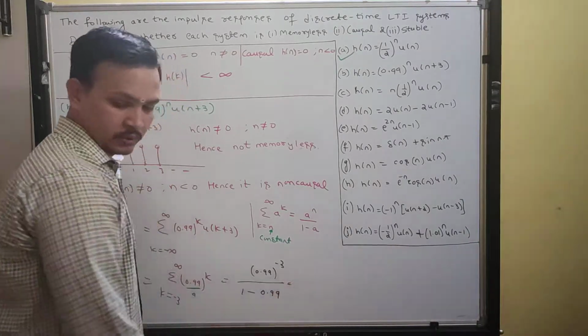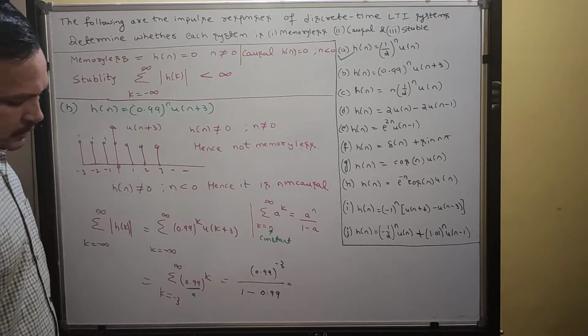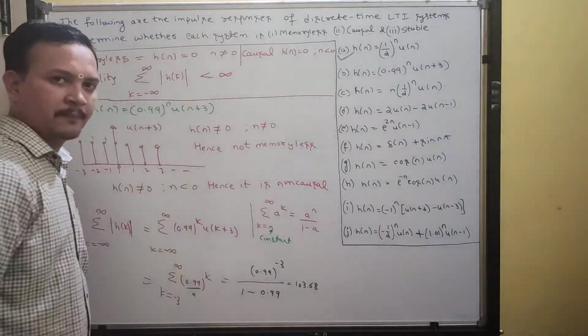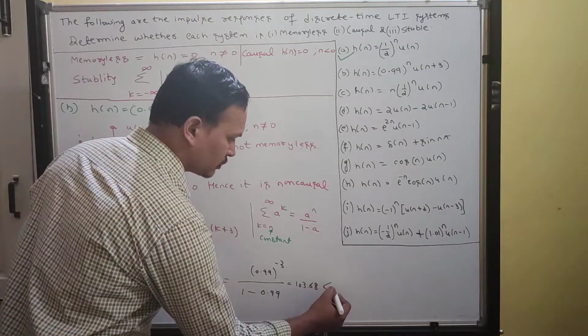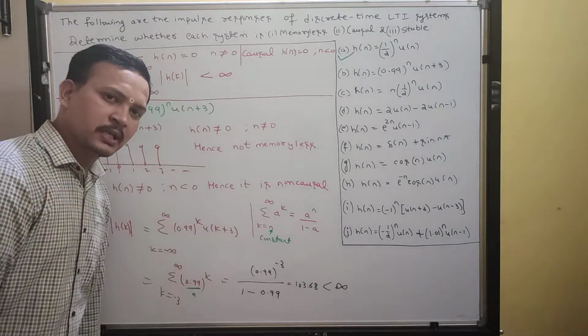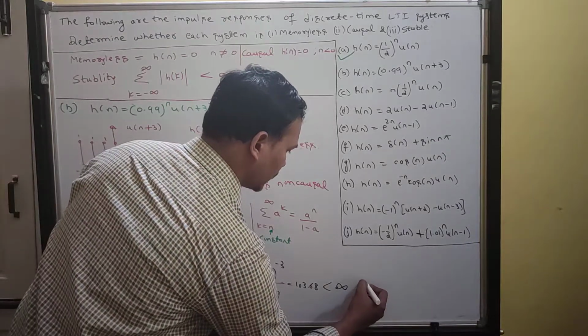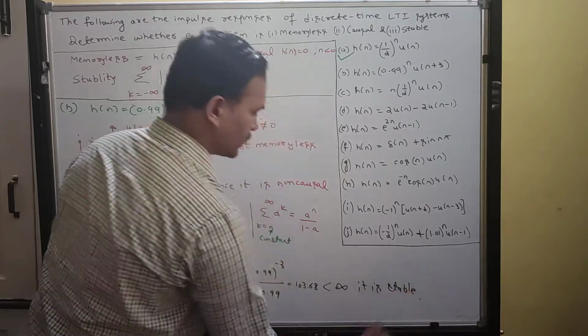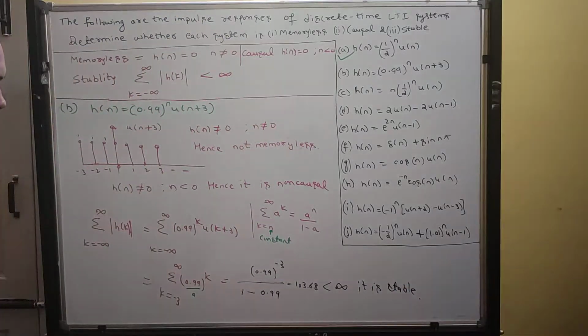So do this in the calculator. You will get 103.68. So this particular value is obviously less than infinity. Therefore, I can say it is stable. Understood, guys?